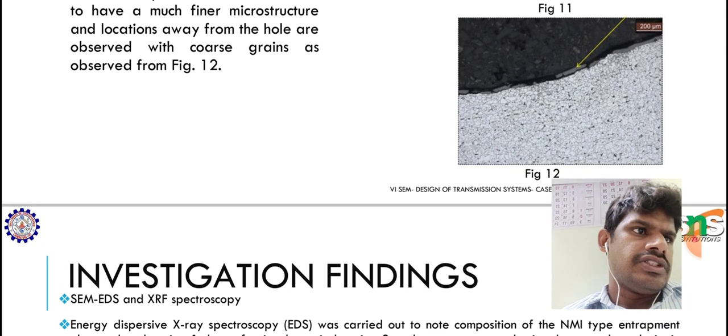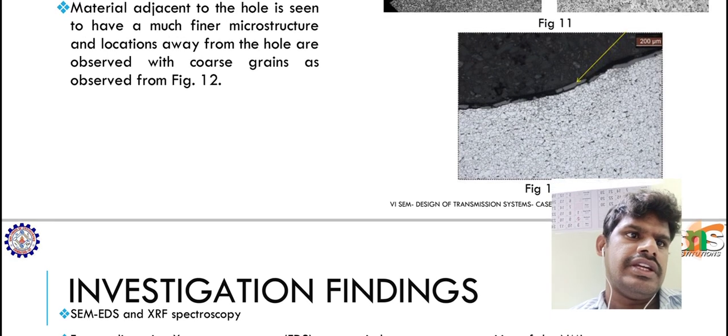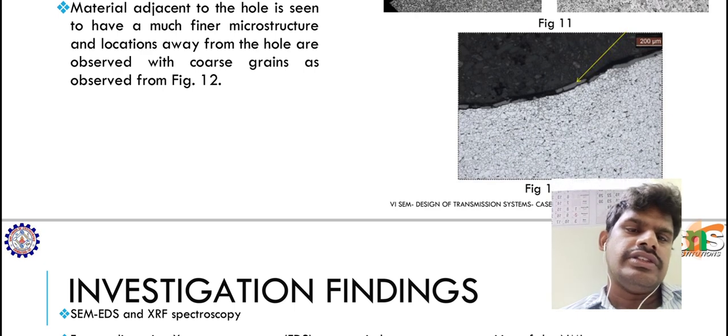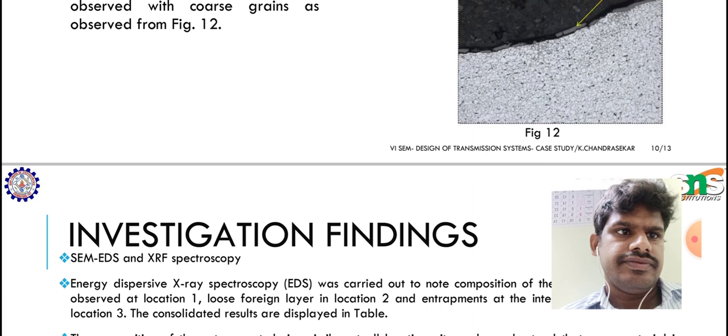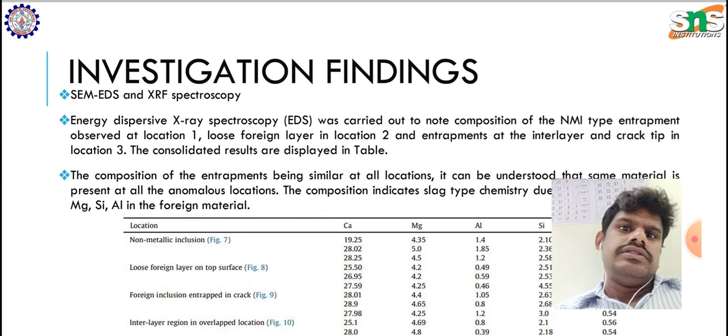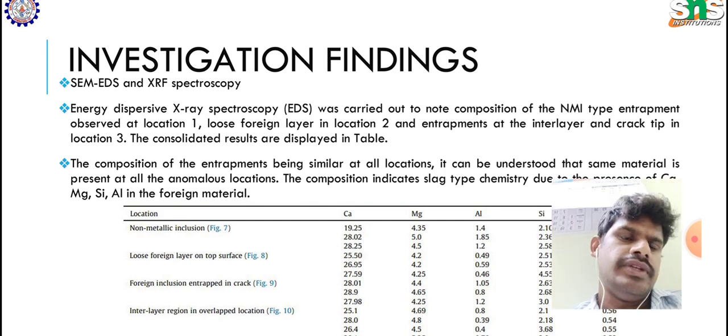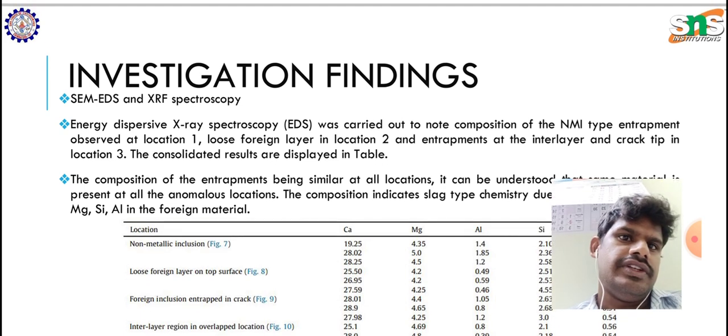So you can see in figure 12 there are fine microstructures located near the hole, and locations away from the hole are observed with coarse grains. These are the observations found from the stereography.